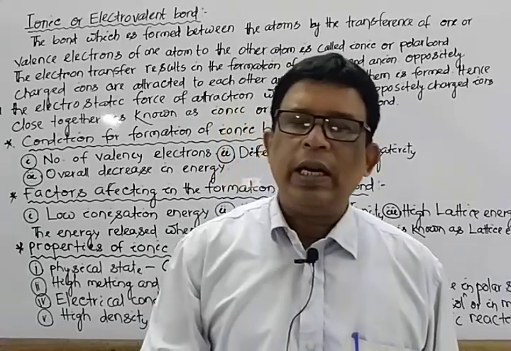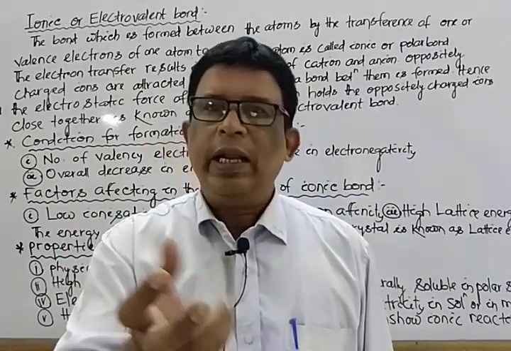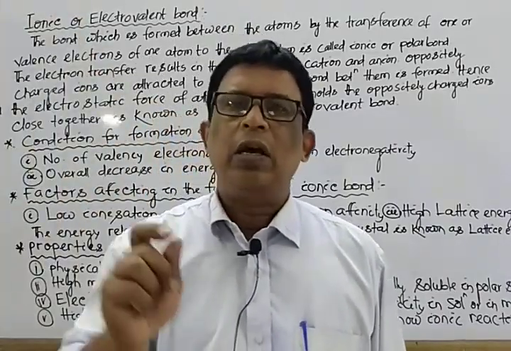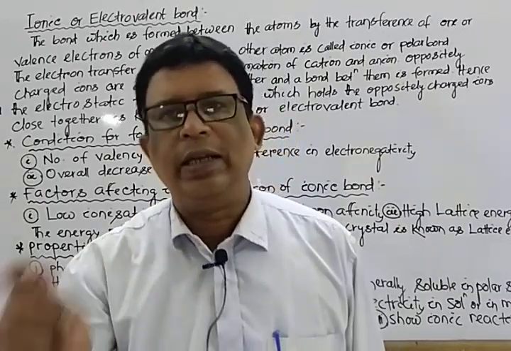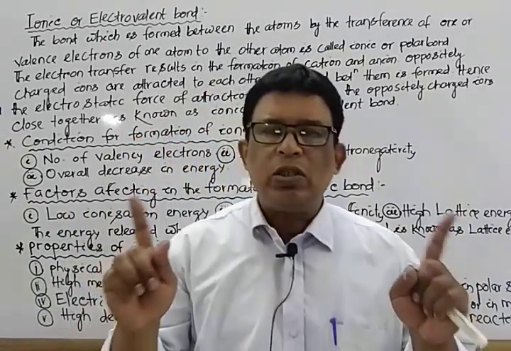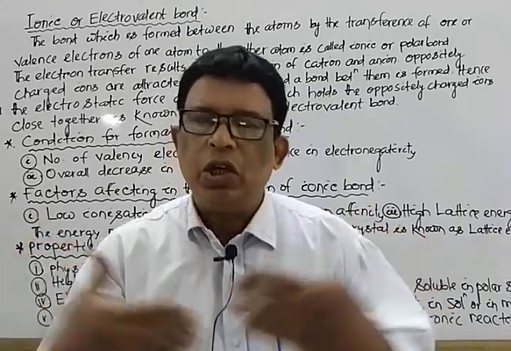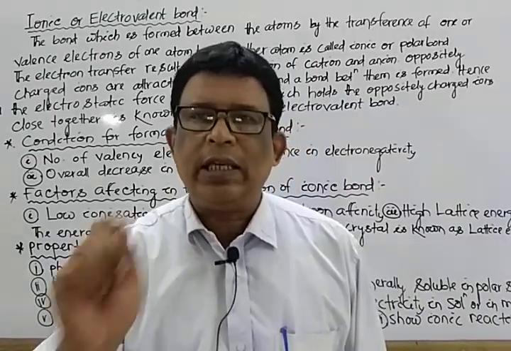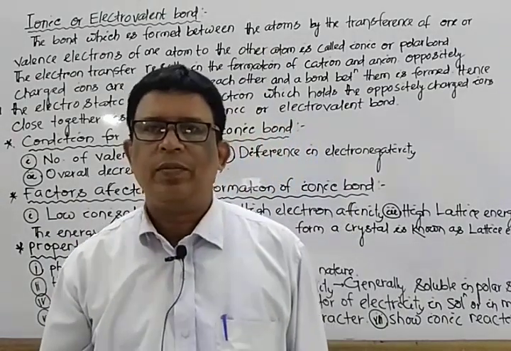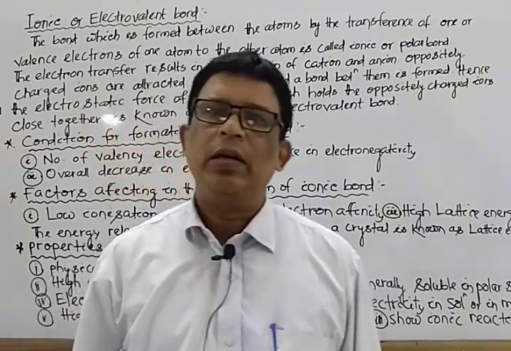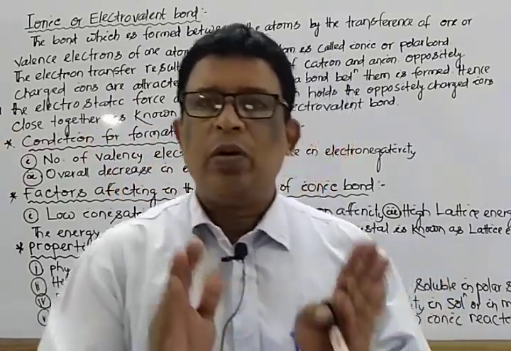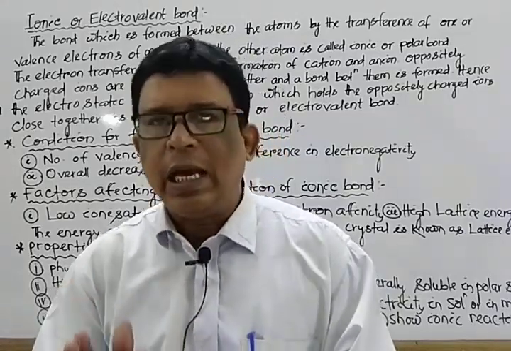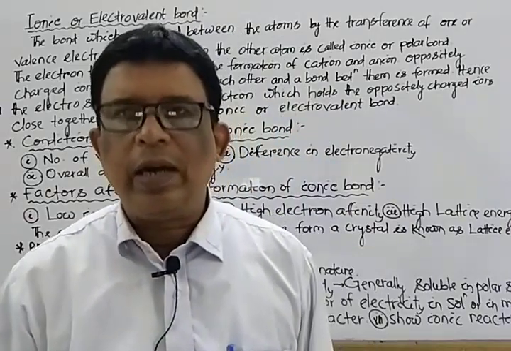And the sulfur, that is 2, 8, 6, requires 2 electrons. By receiving 2 electrons, it forms S2-, having stable configuration 2, 8, 8. So these two oppositely charged ions are joined by Coulombic forces of attraction to form Na2S, sodium sulfide. So many examples are there. This is all about the definition, condition, factors, characteristics, and examples of ionic bonded compounds.